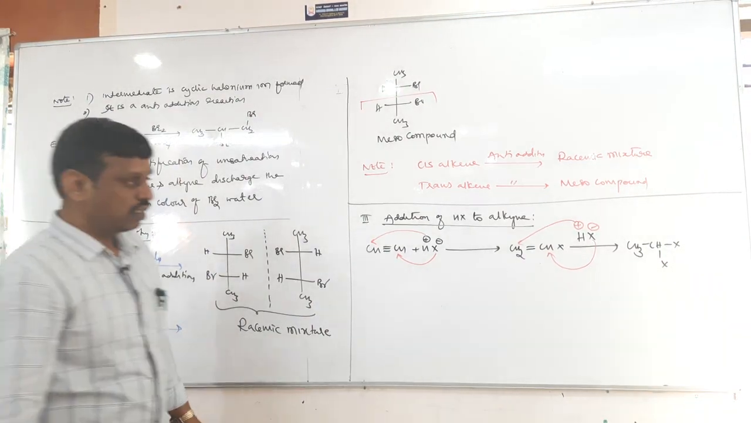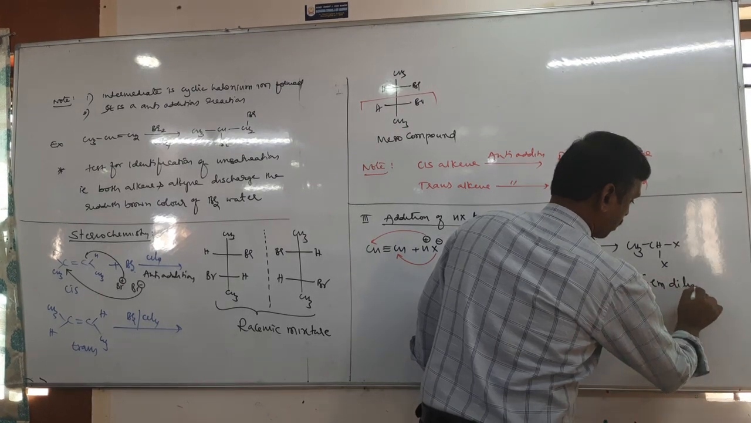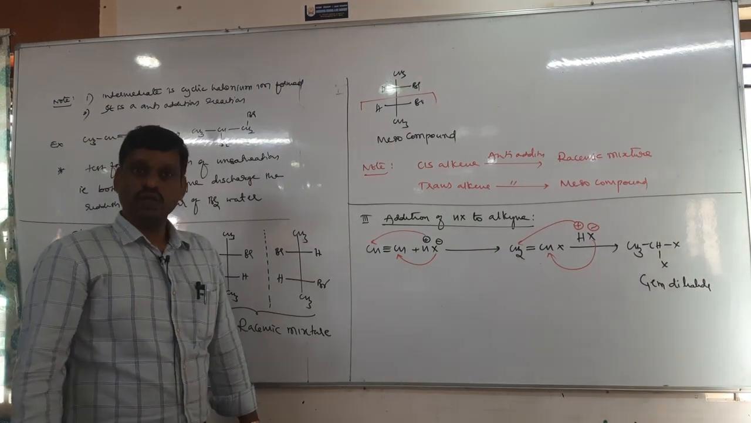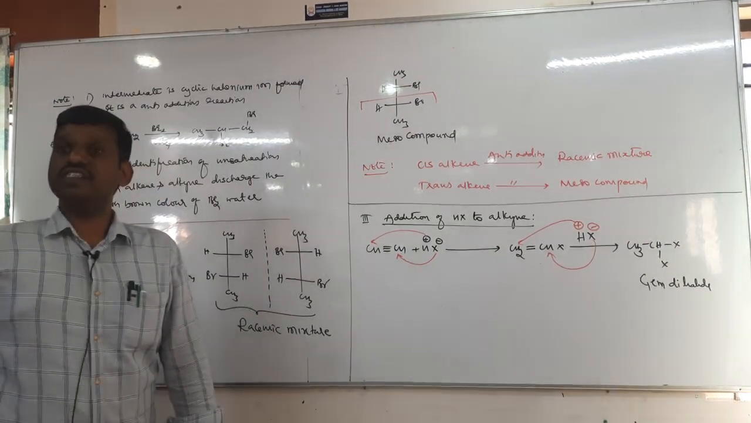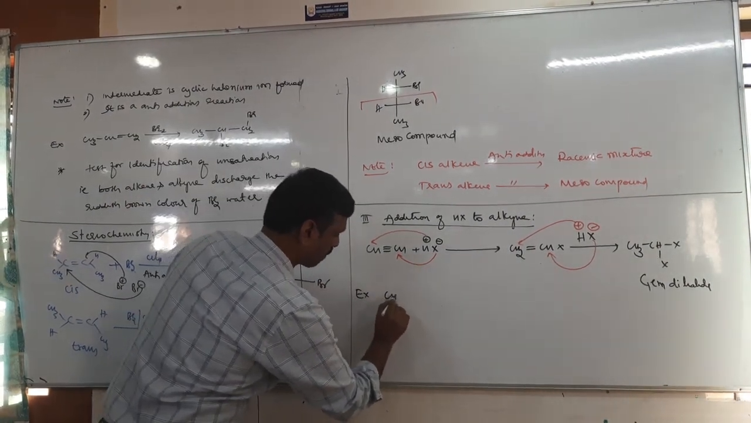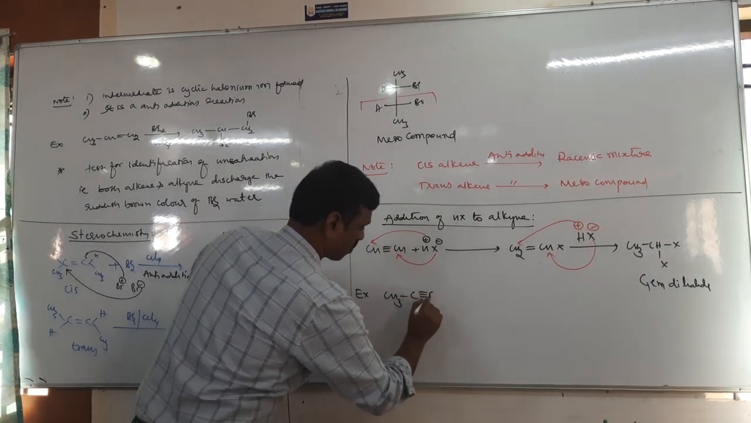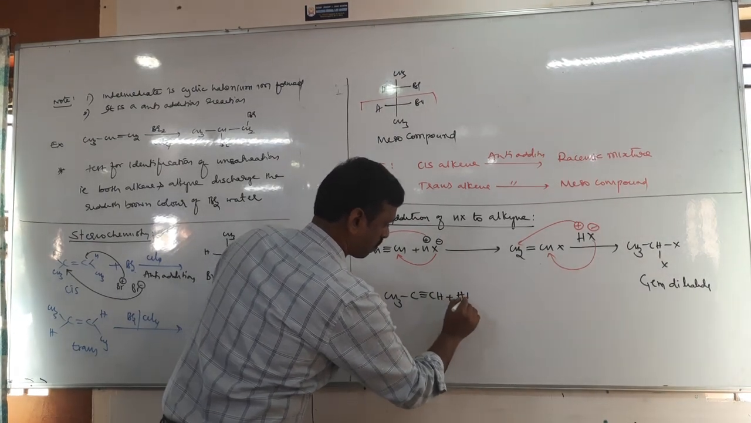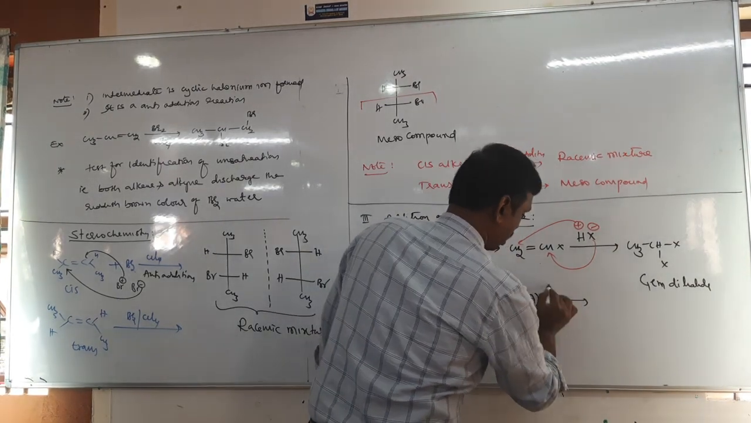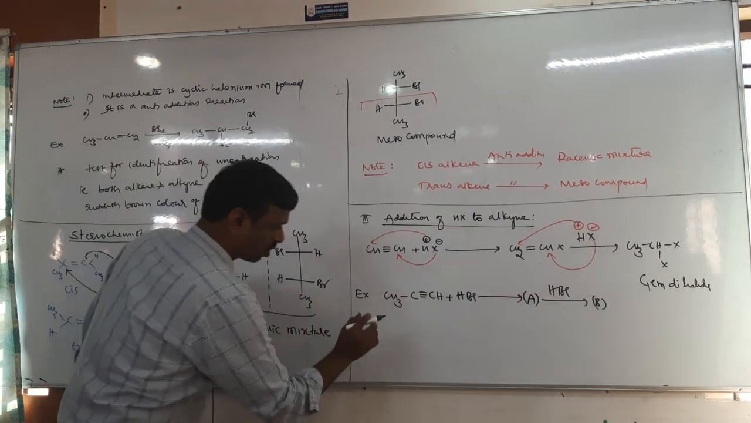Yes or no? This is called a geminal dihalide. If two halogens are present on the same carbon, it is called a geminal dihalide. If two halogens are present on adjacent carbons, it is a vicinal dihalide. Okay. Just write the product. HBr gives A. Another HBr gives B. Quickly.